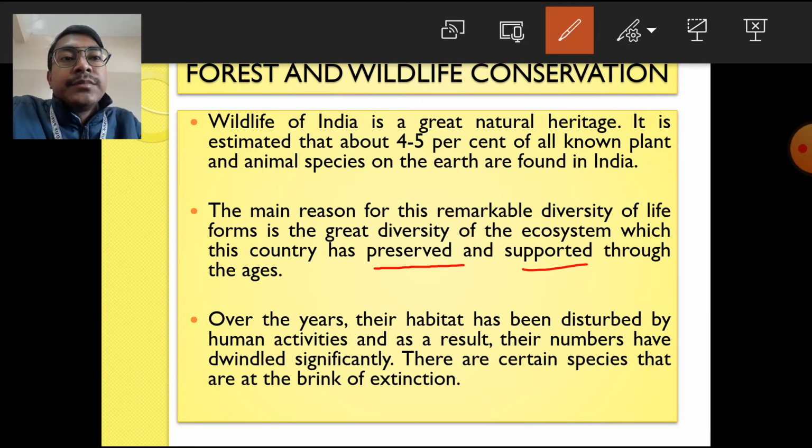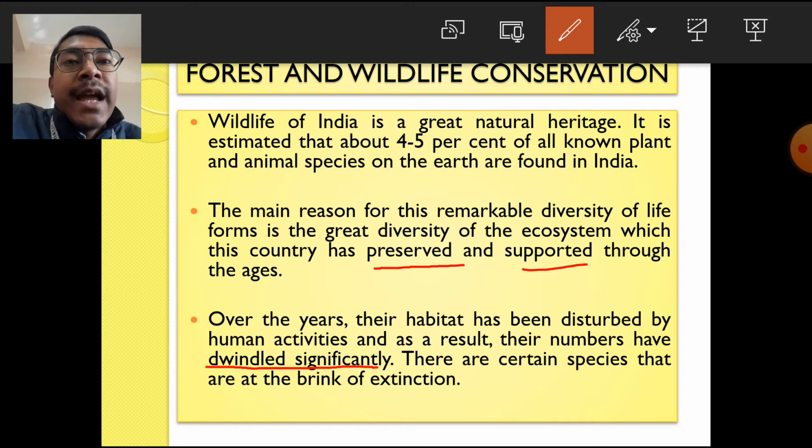Over the years, their habitat has been disturbed by human activities, and as a result, their numbers have dwindled significantly. Because of various human activities and developmental activities, the number of species has reduced significantly.